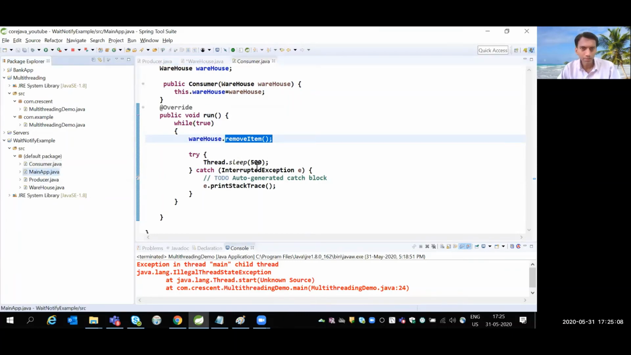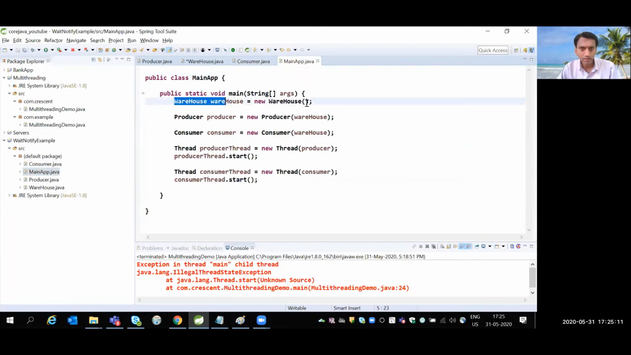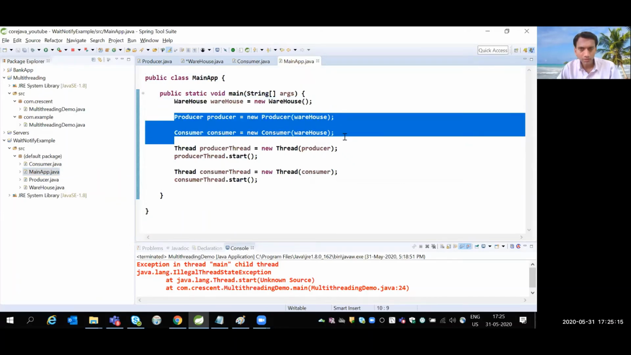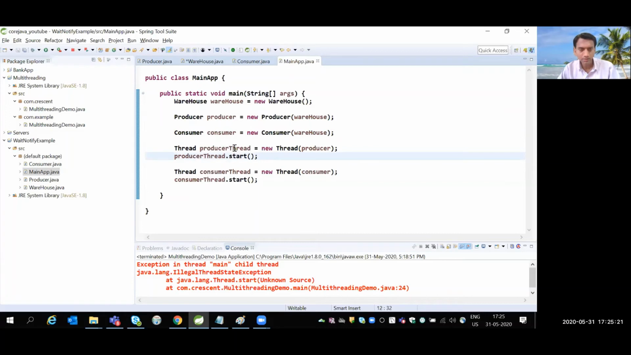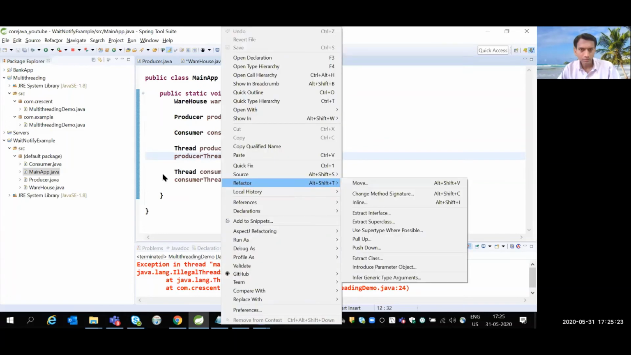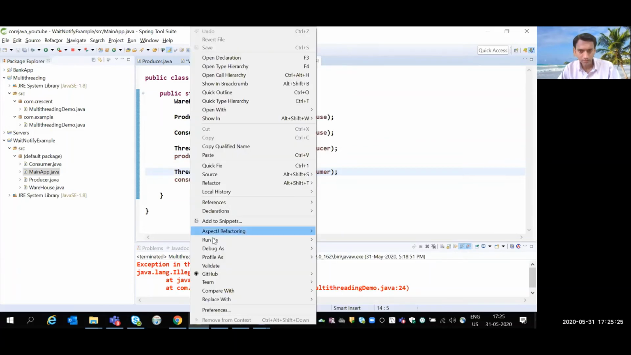Then in the main app, I created the object of Warehouse, then the producer and consumer objects. Then I created two separate threads and am calling the same things. Okay, so let's execute this snippet.